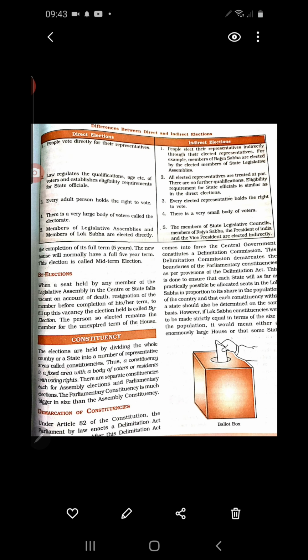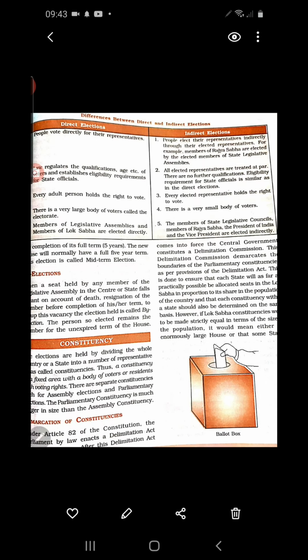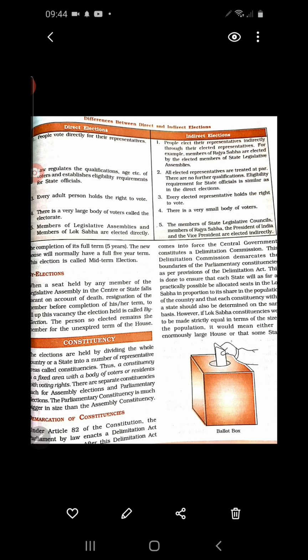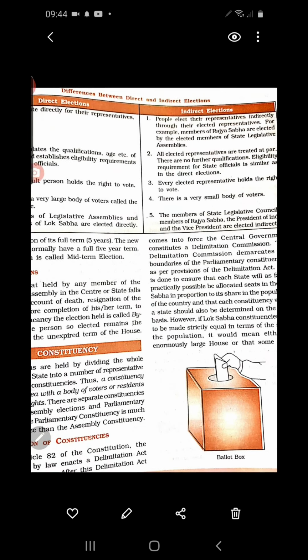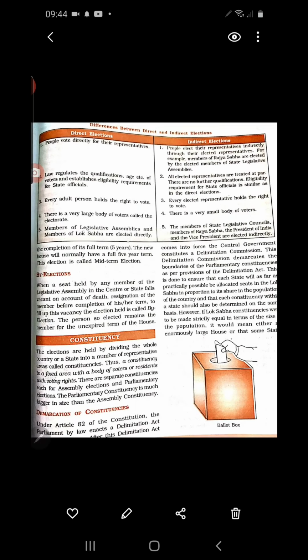The next point, the fourth point, is that there is a very large body of voters called electorate. What does that mean? Direct election is held in a country as a whole for Lok Sabha, and at the state level, for a state as a whole. So a large population is involved. But in indirect election, only the representatives elected from each state or constituency take part, and these representatives form a small group. So for indirect election, only a small group participates, but in direct election, a large group participates.